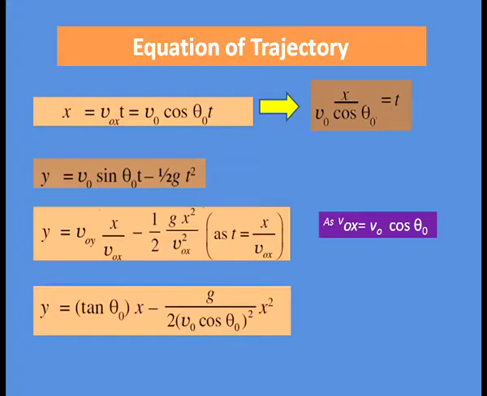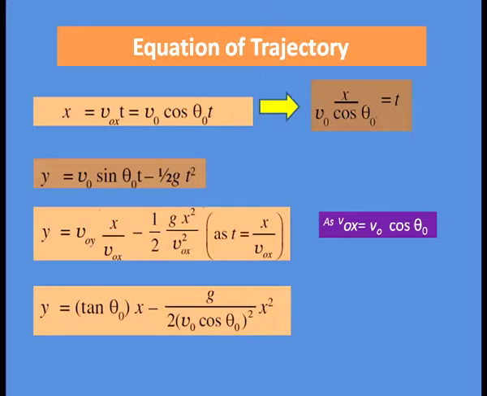So, it becomes y equal to Voy, that is V0 sin theta 0 is Voy. In place of t, we put x divided by Vox as Vox equal to V0 cos theta 0, minus half gx square divided by Vox square. In place of t square, we have put x square divided by Vox square.